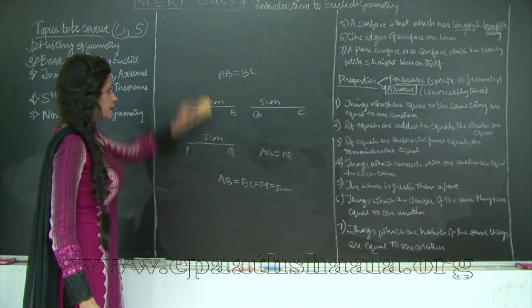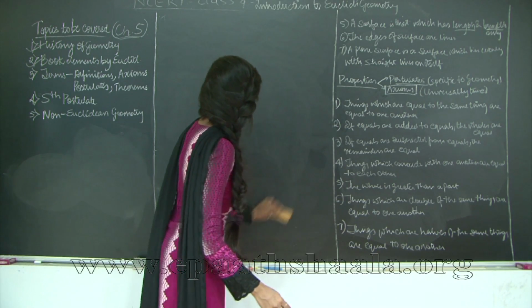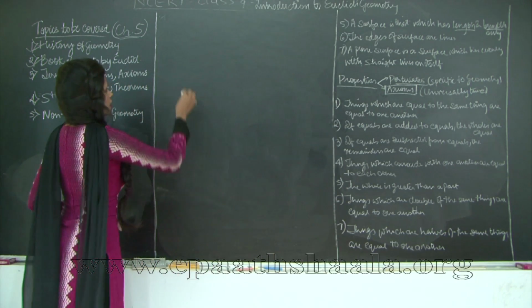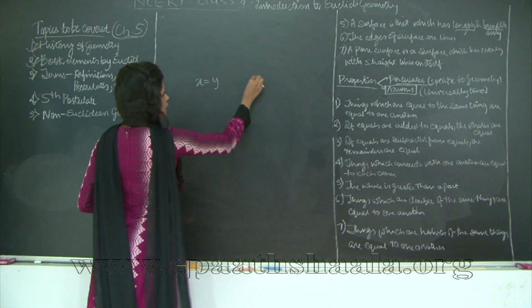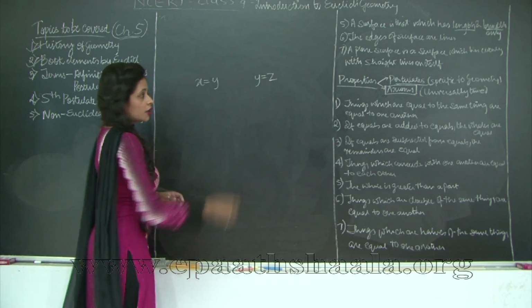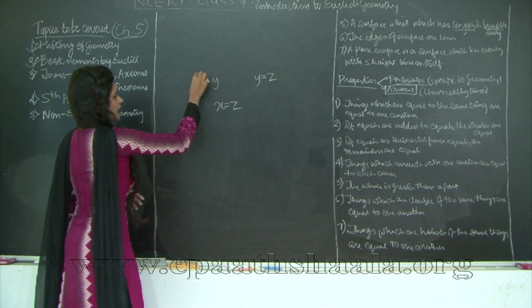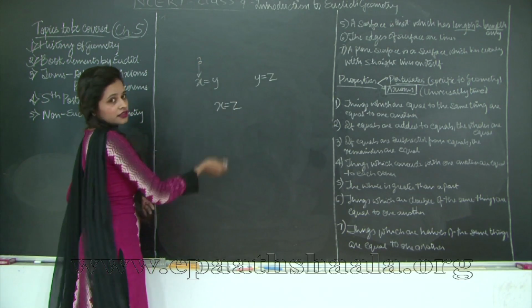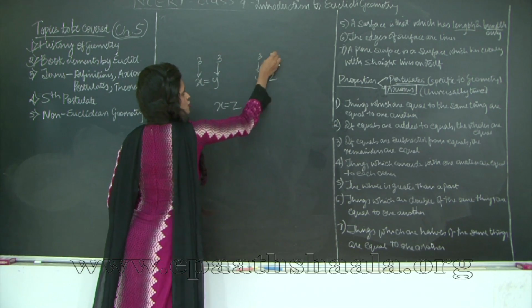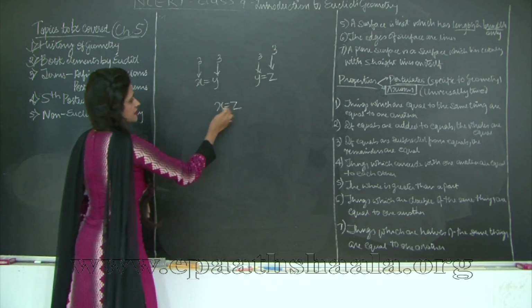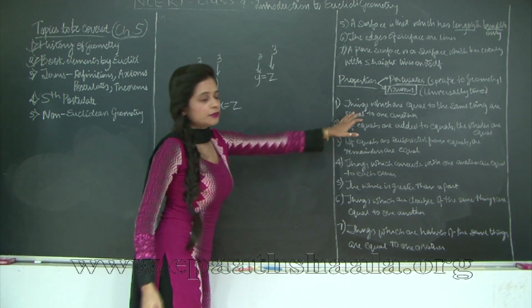Now let's take a look at an example in algebra. If I say that x is equal to y, and I say y is equal to z, will x be equal to z? Yes, it will be. Now let's say I have taken my value of x as 3, the value of y will also be 3. Again y is equal to 3, so z is also equal to 3. So therefore x is equal to z, yes, because x is 3 and z is 3. So this is what the first axiom means.